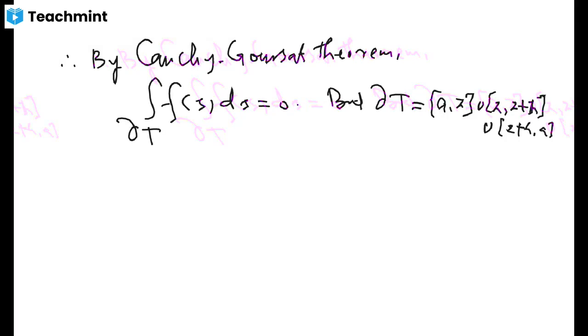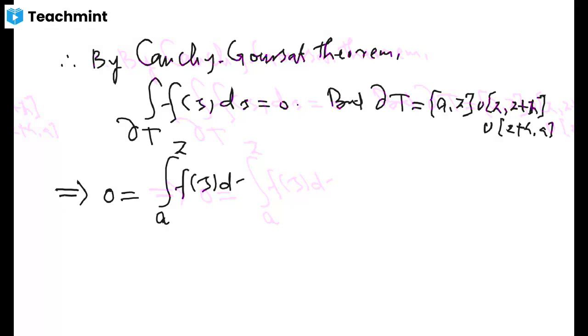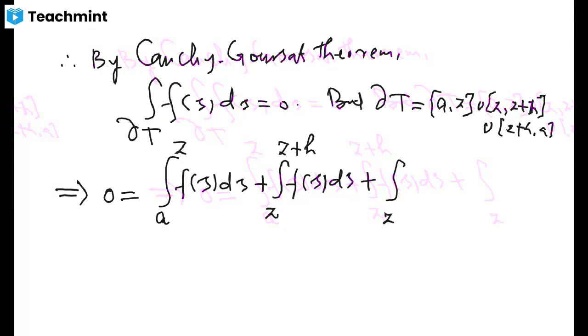So I can write this integral as 0 equals the integral over the line segment a to z, which I am going to write in the form of limits, as an indefinite integral: it is f of zeta d zeta, plus another integral from z to z plus h, f of zeta d zeta, and plus another part of this integral over the line segment z plus h to a, f of zeta d zeta.